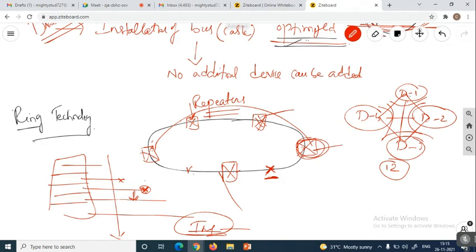So in ring technology, where we are going to perform interlinking data communication, there we are going to prefer the ring technology. It is somewhat different when compared with the remaining mesh, star, and bus topologies. There is a data transfer from one device to another device. We do not have a dependency on any other device in the mesh, star, and bus topologies. But in the ring technology, the data is going to be transacted in a circular manner, from one device to another device itself.